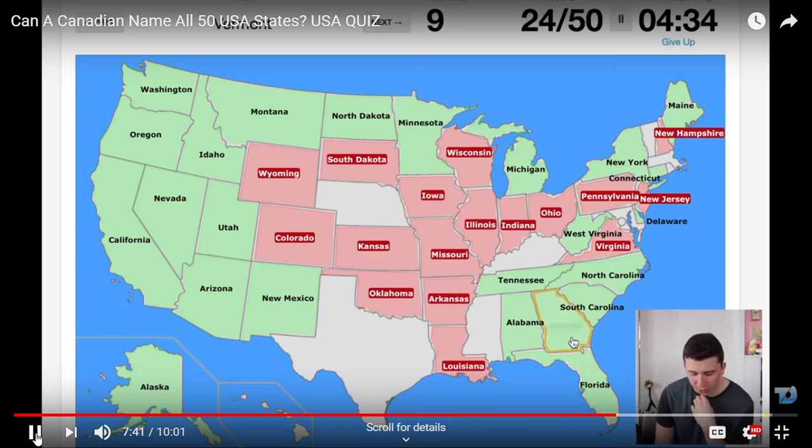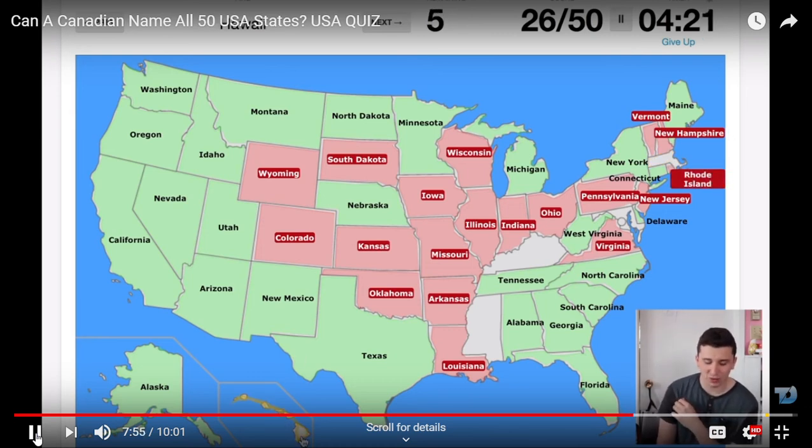Georgia. We know where Georgia is. Vermont is one of these. No, Vermont is a little bit bigger. Nebraska is right in the middle. Texas is right here. Rhode Island is right here, I believe, because it's... No, it's right under that. It is directly under that.